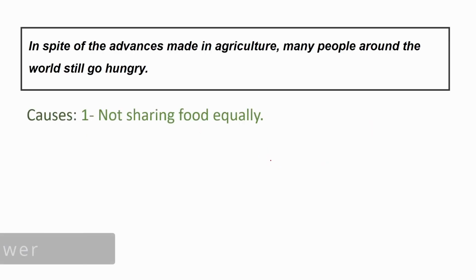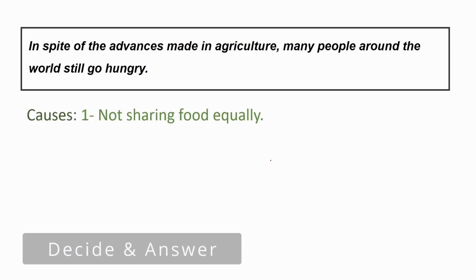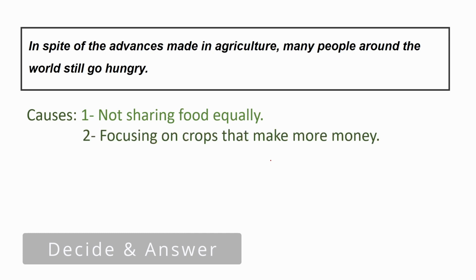It's time to answer the question. So for causes, the first cause I think is not sharing food equally. There is progress in agriculture and we have more food today, but we don't have good systems to share that food. So not sharing food equally is one cause. And the second one, focusing on crops that make more money, like coffee and other crops that are more profitable.